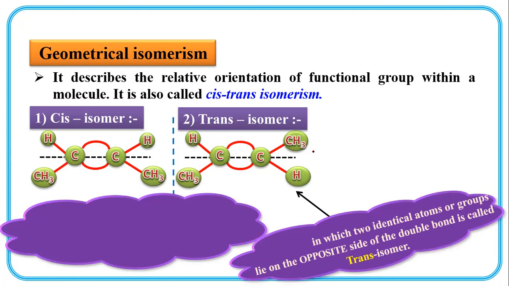One methyl group is in this direction and another methyl group in this direction, opposite across the double bond. This is the double bond. And here both methyl groups are on the same side of the double bond. So it is called cis and the other is called trans.